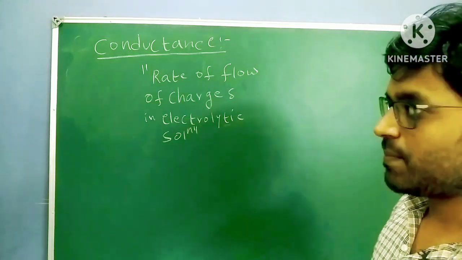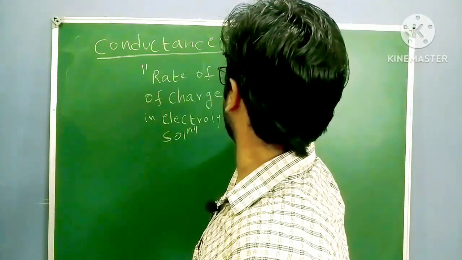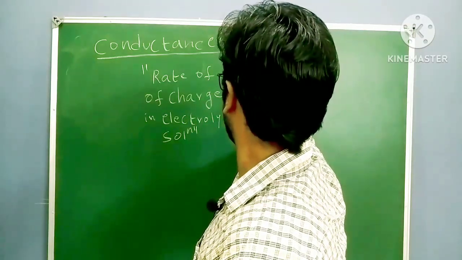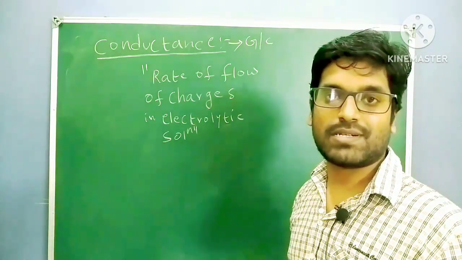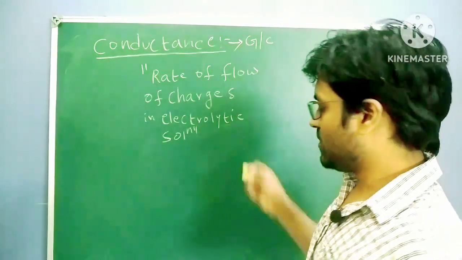This is the definition. This conductance is represented generally with G or we can say C, but in most of the textbooks it is represented as G.